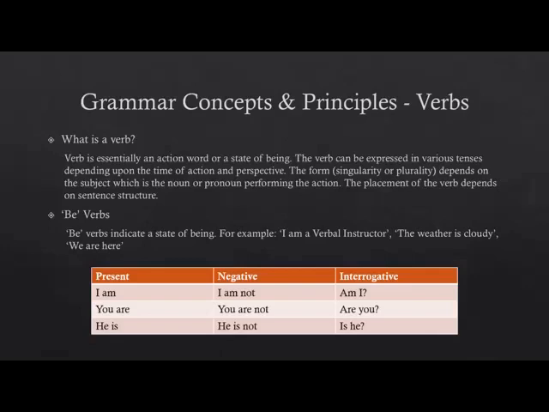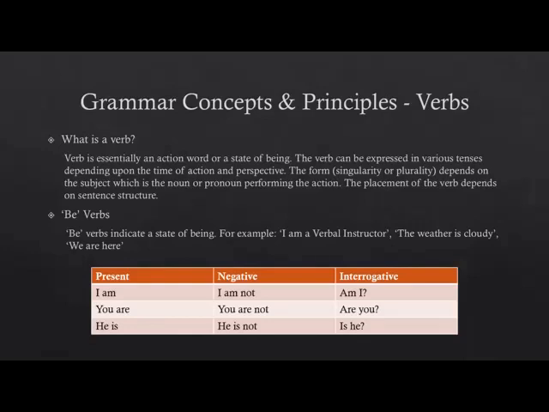Verbs are essentially action words, but they can also be state of beings. So basically, we can have three kinds of words that can act as verbs. The first two are action words. You can have physical actions and mental actions, and the third is the state of being. Now, physical and mental actions are relatively easier to understand. I'll give you examples here so that you have a more clear understanding of what I'm trying to discuss here.